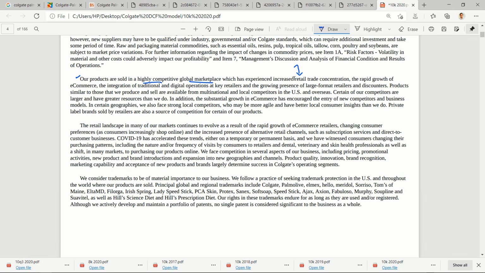Though this brand has a significant influence over the world, people prefer to use Colgate's products. Still, since it is operating in an industry which is very, very competitive, even if they have a good brand name, margins would be on the lower side. Could be higher than its peers, but still margins could be on the lower side. As of now, I don't know. I'm just trying to deduce whatever I'm able to read from these few paragraphs, and we'll try to find this information in their reports also.